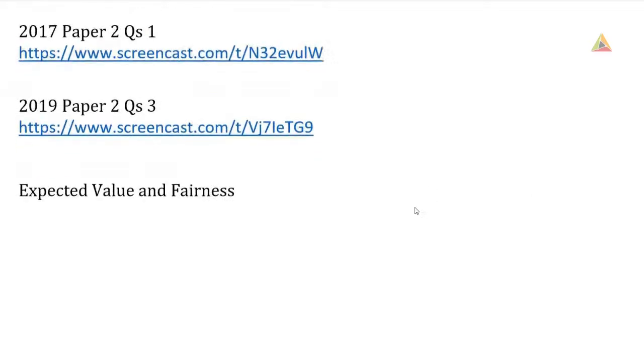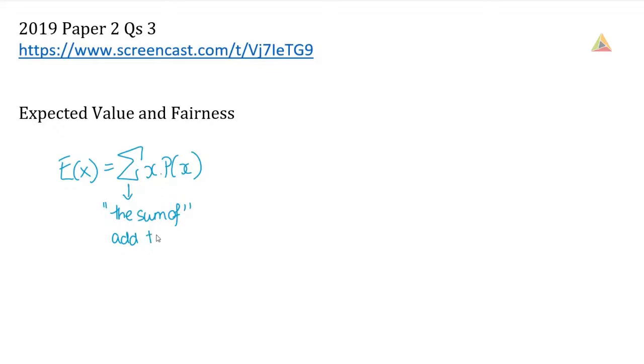So when we're looking at expected value, we're looking at what value do we expect to get in something. So there is a formula for this, so we write it as E(X). So we say expected value, E(X), is equal to the sum of X times P(X). So this can look a little bit daunting or a little bit unfamiliar. This thing here is a capital sigma, and it means the sum of, and that just means add together. So we're going to be adding together X P(X).